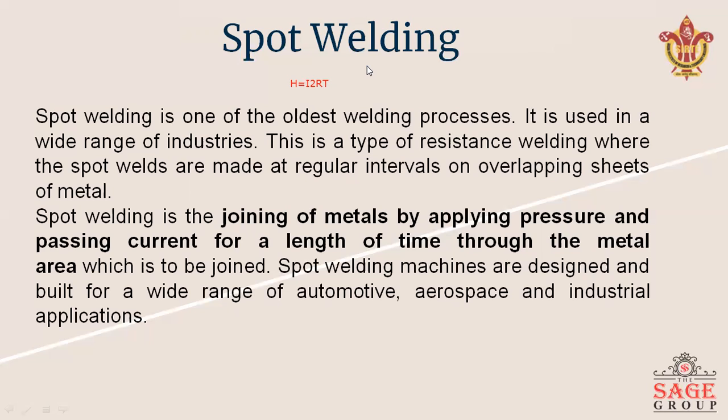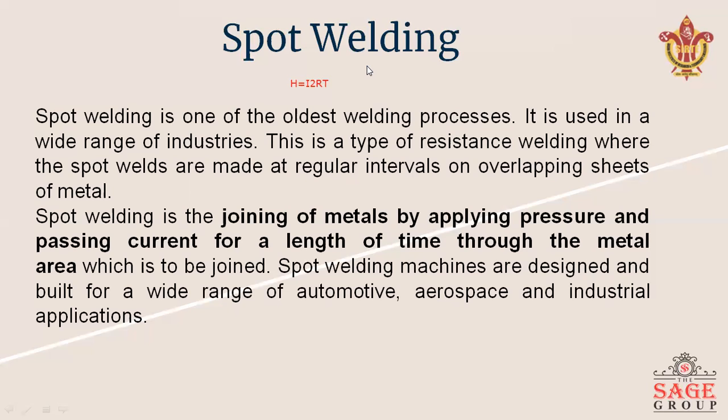Suppose you want to join sheet metal, so you pass the current between the two joints. The current may be between 3000 and 40,000 ampere. The value of the current is very high, a very heavy current, and the voltage is very low, it may be 1 to 25 volts. This is a condition in resistance welding. You pass the current for a very short time, it may be 0.25 seconds. By this process we can generate the heat.